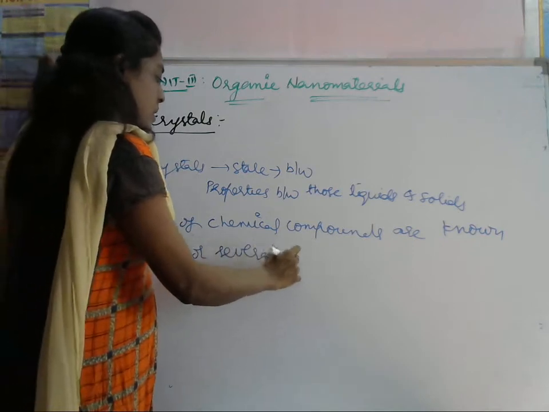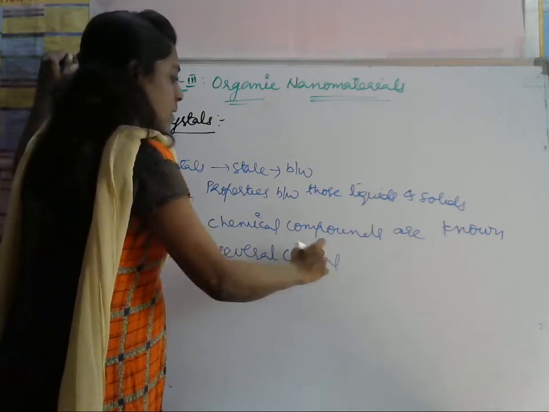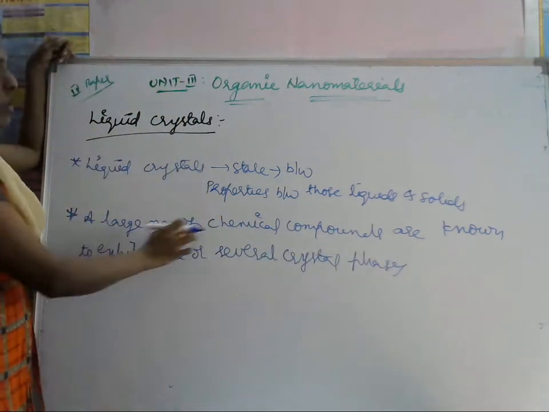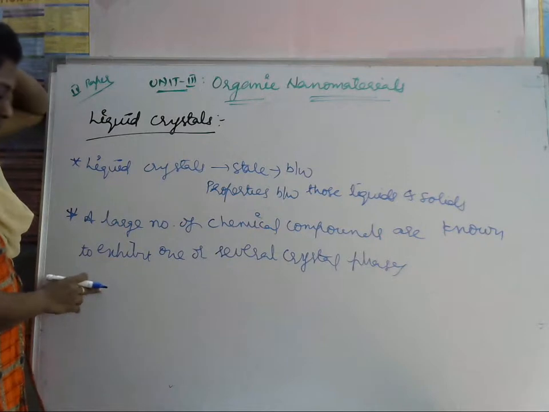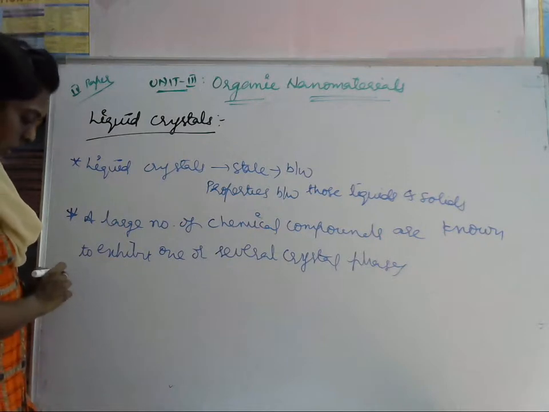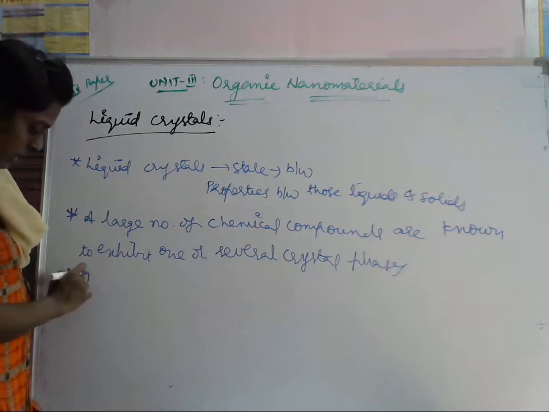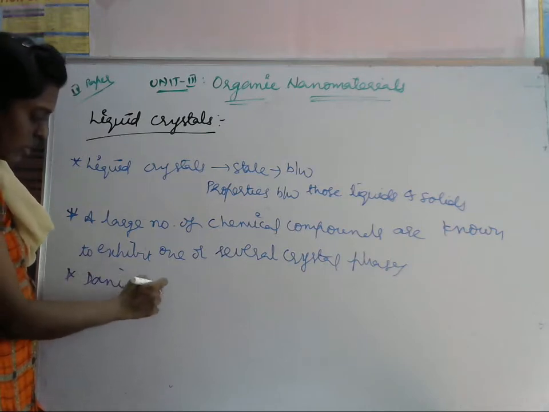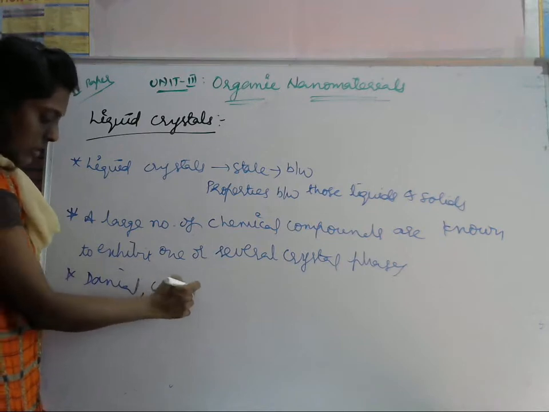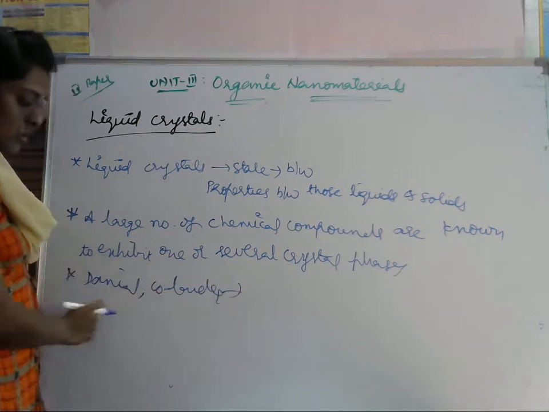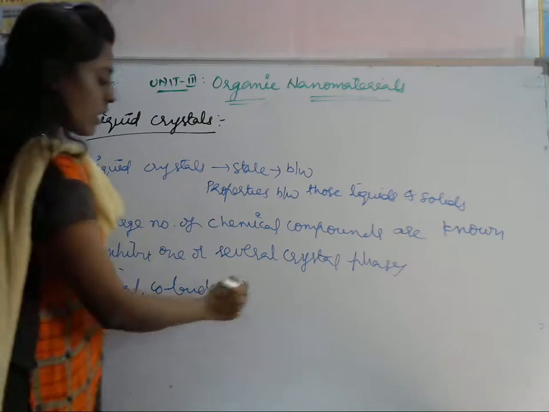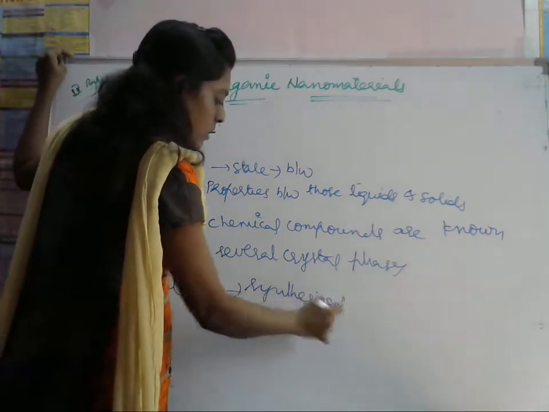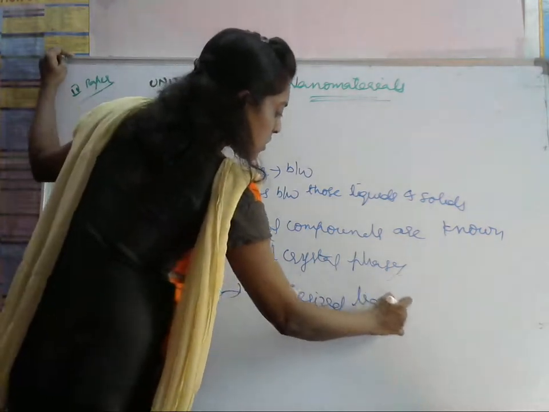Means it exists in one or more crystal phases because a large number of chemical compounds are present. Next, Daniel and Colando, these two scientists synthesized the liquid crystals.